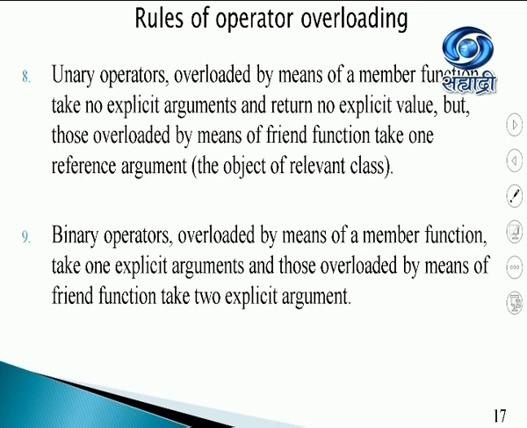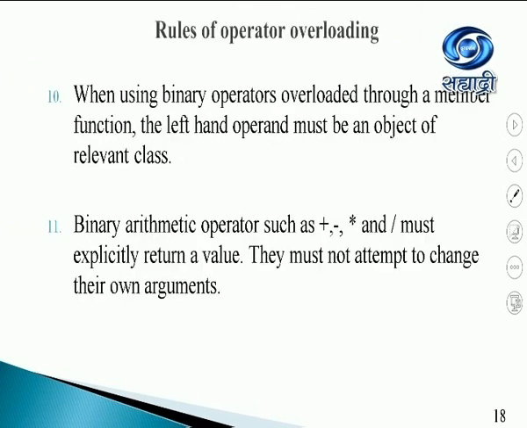Now here, if you have written minus, you can find out if you're passing an argument, it is a binary minus. If no argument is passed, it is a unary minus. When using binary operators overloaded through a member function, the left-hand operand must be an object of the relevant class. This is quite obvious. Then, the binary arithmetic operators such as plus, minus, multiplication and division must explicitly return a value. They must not attempt to change their own arguments.